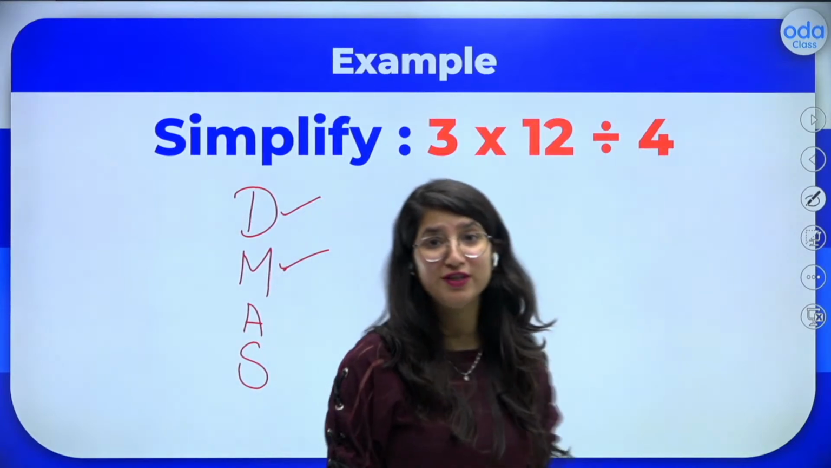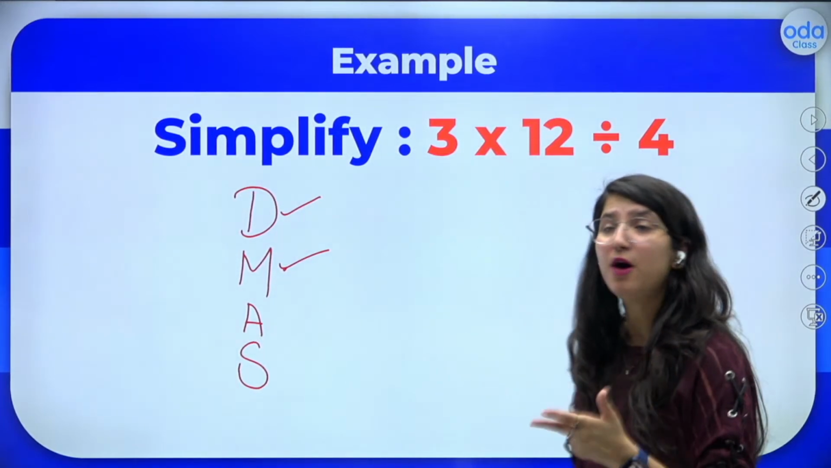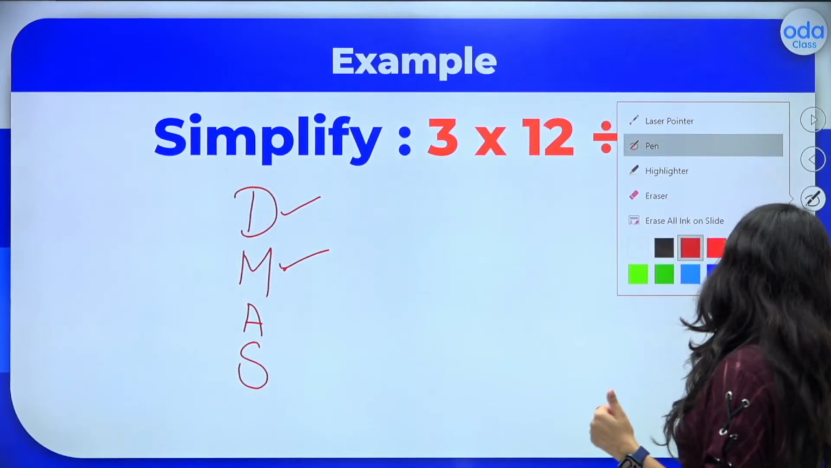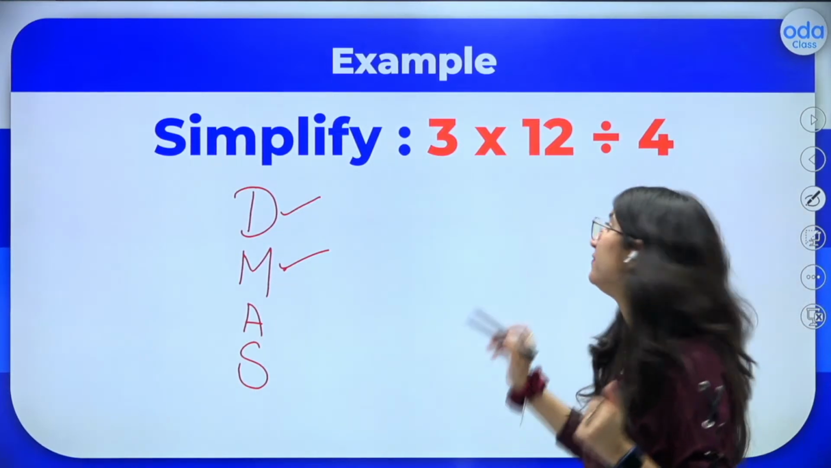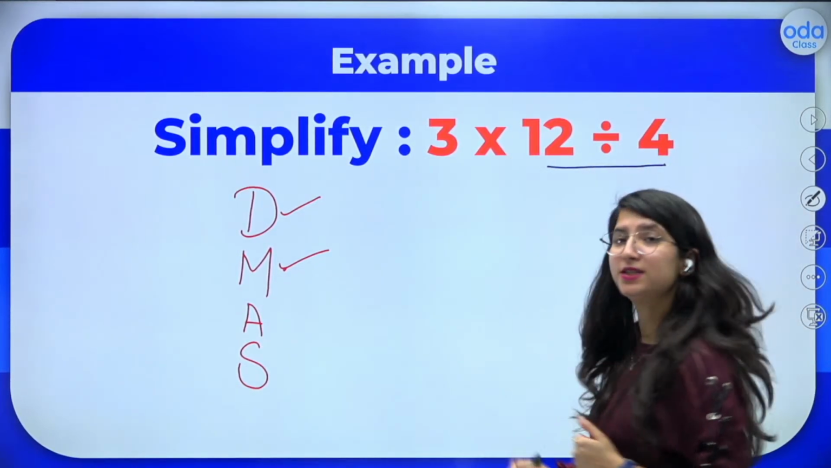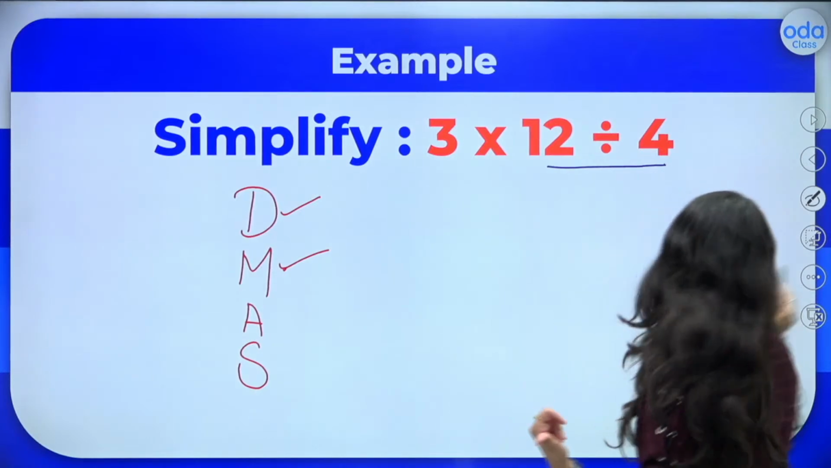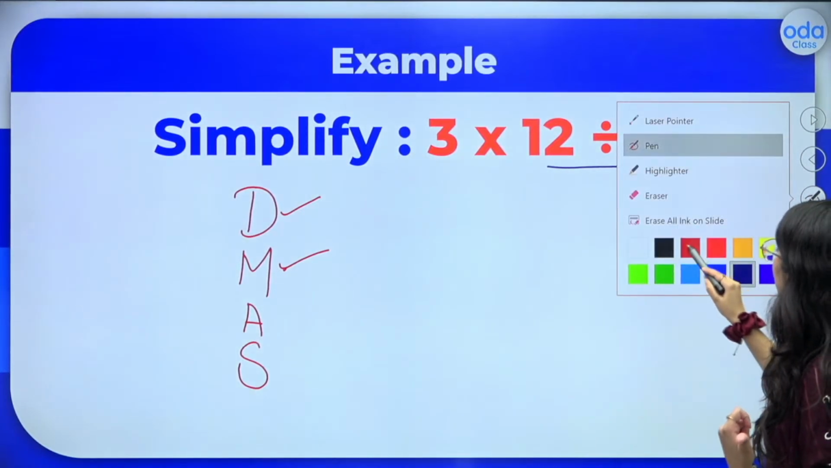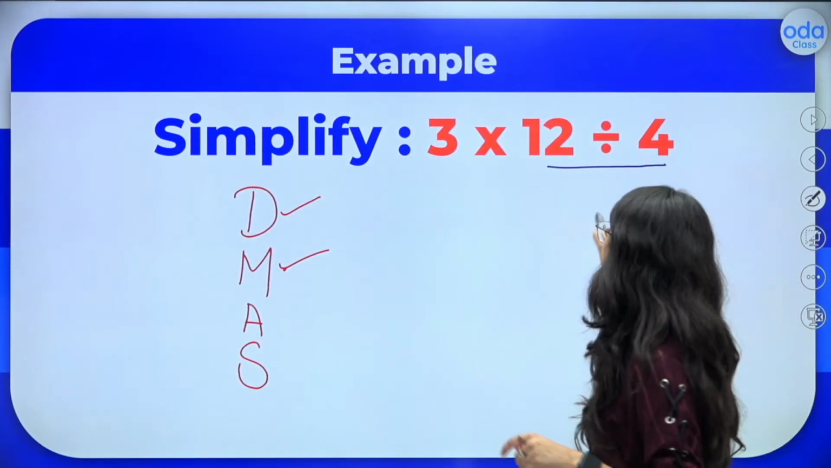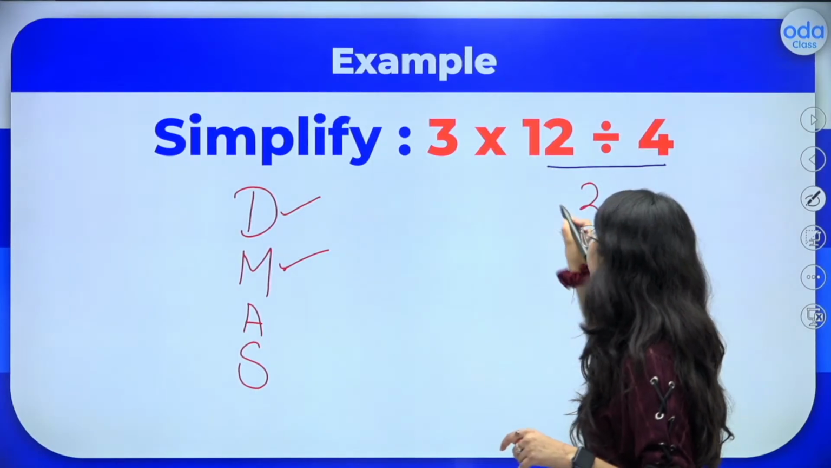So what will we do first, kids? Tell me fast. Yes, first we will be dividing. So I divide 12 and 4. What do I get? In 4's table, 12 comes at third place. So I get 3 here.